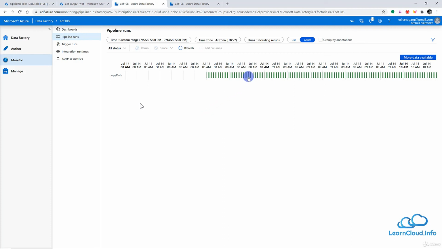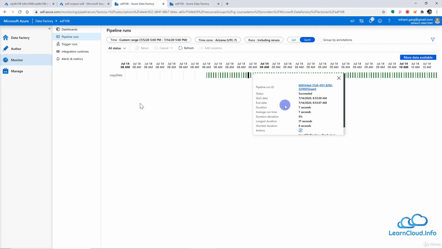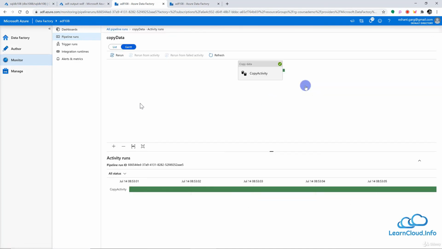And here, not just that, if you just click here, you can see all these details related to this particular pipeline run. You can see the status, start time, end time, and here you can see the duration deviation. That is 9%. That means whatever is the average duration for this pipeline, for example, here we can see the longest duration or the shortest duration. So whatever is the average duration, this is deviated 9% from that duration, which may be helpful. And from here itself, if you want, you can restart this pipeline, or you can click here and go to that particular run of this pipeline.